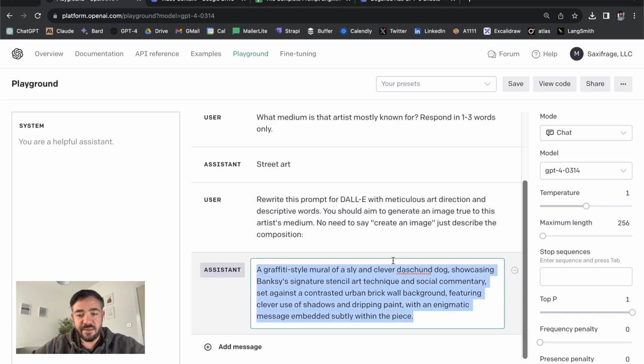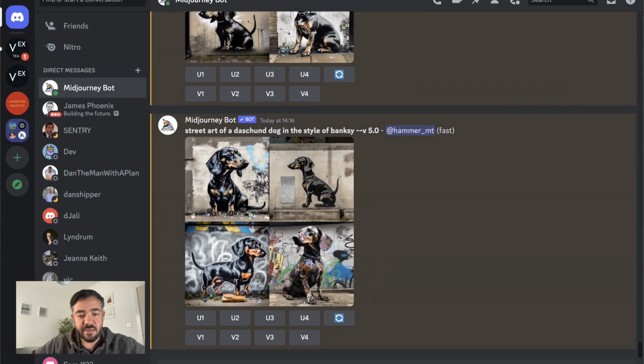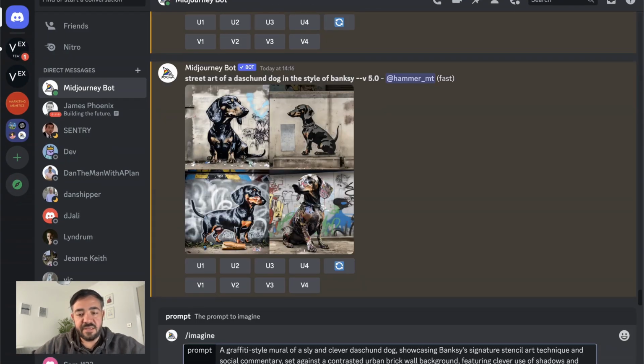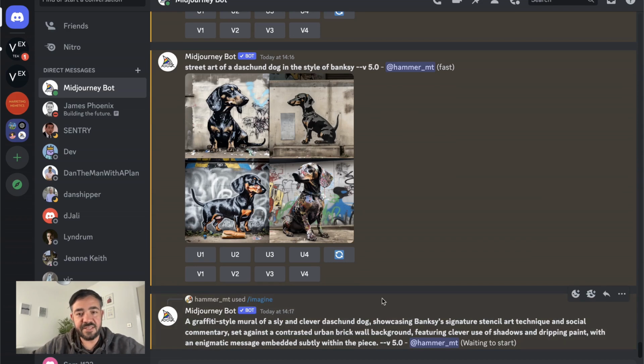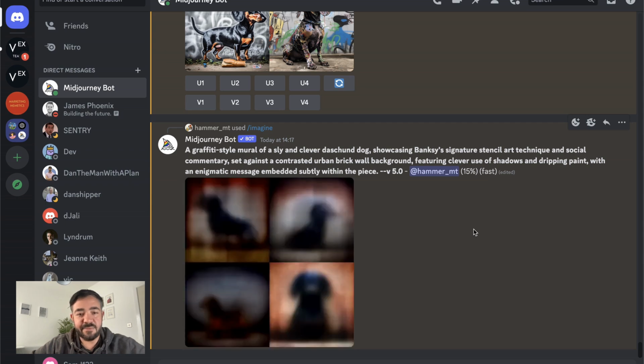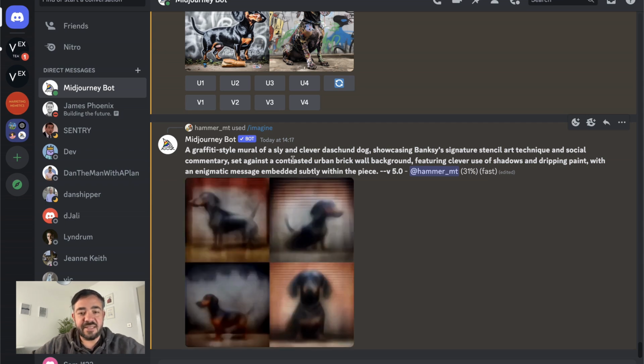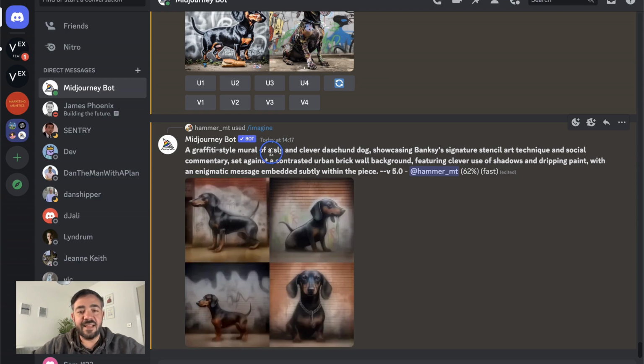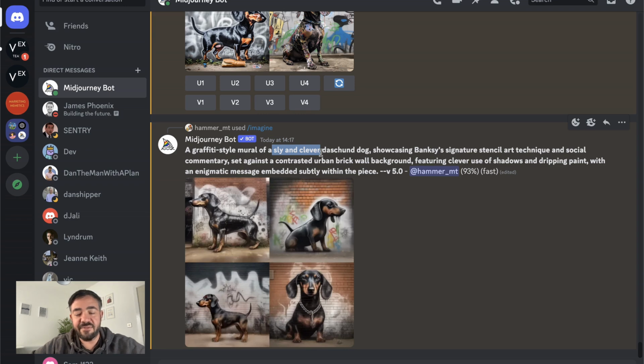Cool, just going to copy that and see what it comes back with. This is very similar, if you've seen this lesson, to the unbundling lesson, in that it is doing an element of unbundling. It is kind of pulling out what are the things that make Banksy, and adding that to the prompt. So we're just getting a lot more coverage of the latent space here. And you can see it's set up against an urban brick wall background, clever use of shadows and dripping paint, enigmatic message, and so on. A sly and clever dachshund. Yeah, that makes sense. The dachshund would be sly and clever if it was a Banksy.